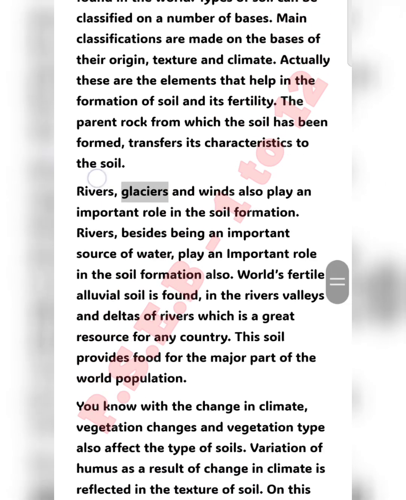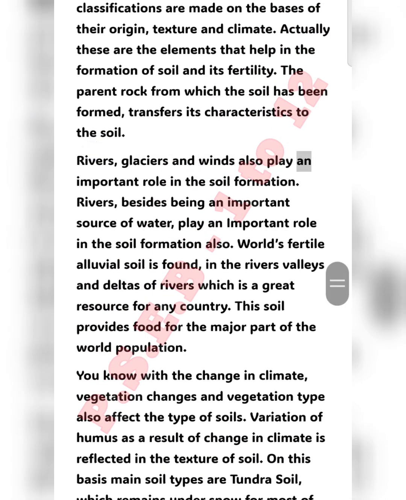Rivers, glaciers, and winds also play an important role in soil formation. Rivers, besides being an important source of water, play an important role in soil formation also. The world's fertile alluvial soil is found in the river valleys and deltas of rivers, which is a great resource for any country. This soil provides food for the major part of the world population.